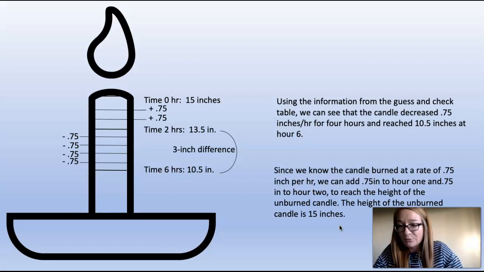Since we know that the candle burned at a rate of 0.75 inches per hour, we can add 0.75 inches to hour 1 and 0.75 inches to hour 2 to reach the height of the unburned candle. The height of the unburned candle is 15 inches, which is what we were asked to find. We were asked to find the height of the unburned candle.